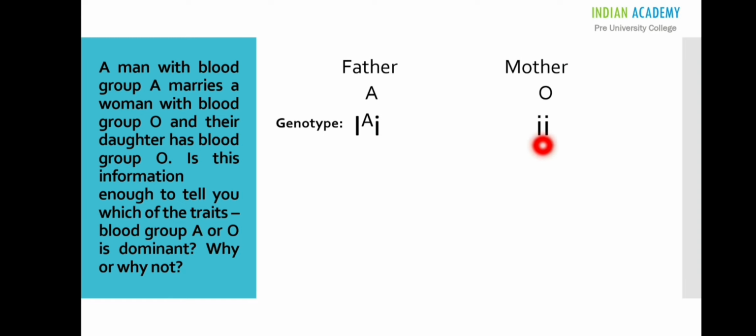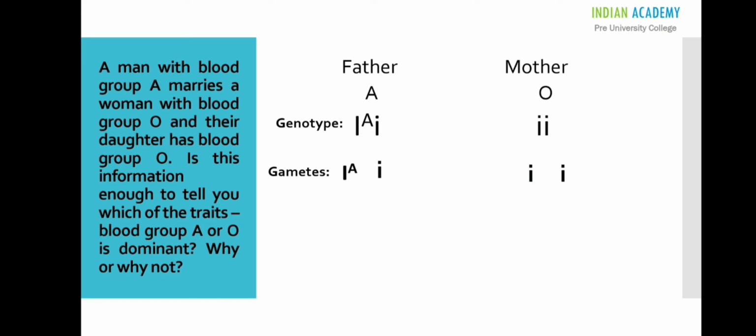As per the Mendelian principles, the allelic pair in the gene separates during gamete formation. So here you can see the genotype capital I power A small i got separated during gamete formation, and the two recessive alleles in the mother also segregate during gamete formation.